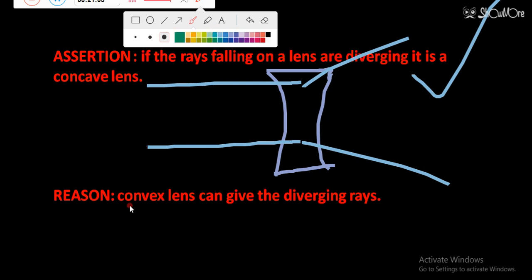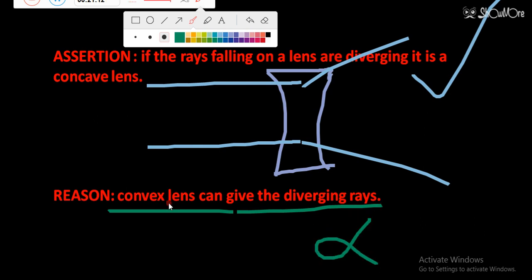Second, convex lens can give the diverging rays. This is false, because only a concave lens will give the diverging rays, or a convex mirror can give the diverging rays. A convex lens will converge the rays, it is also called converging. So that means here the reason is false but the assertion is true.